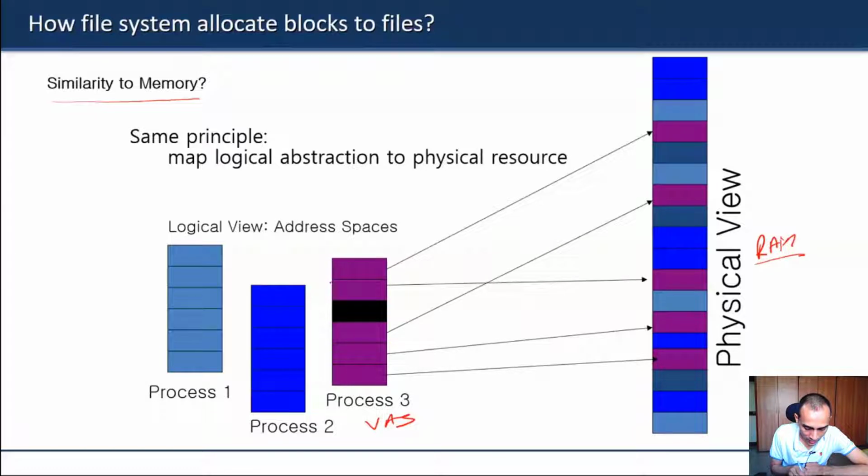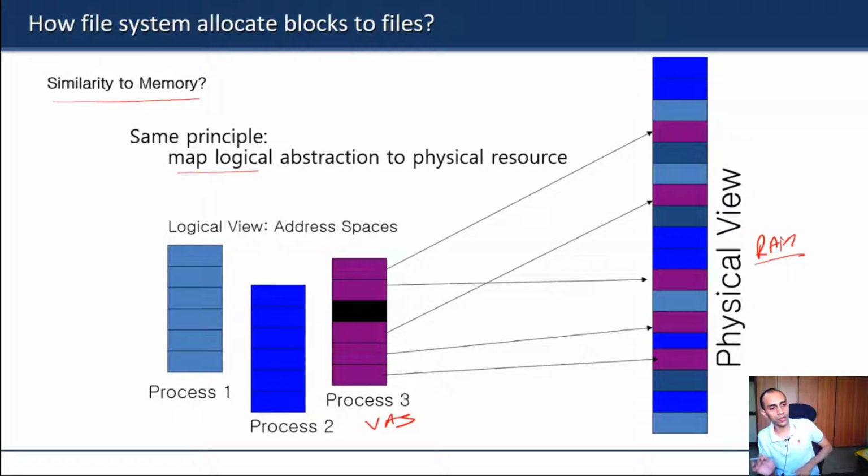Now there are going to be multiple files on your OS, and you have to decide how you are going to use your disk to store the contents of files. So you have to have some mapping method, some way to organize this. So files are your abstraction. In your file system, the file is your abstraction and disk is your actual physical resource. In the previous case, memory was your actual physical resource, and your virtual address space was the abstraction.